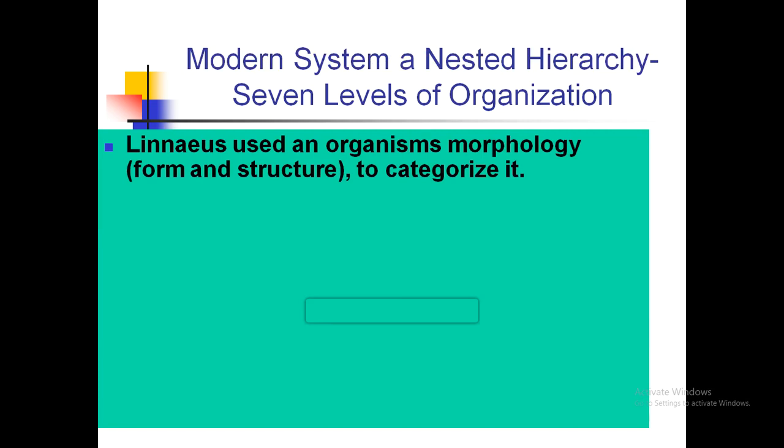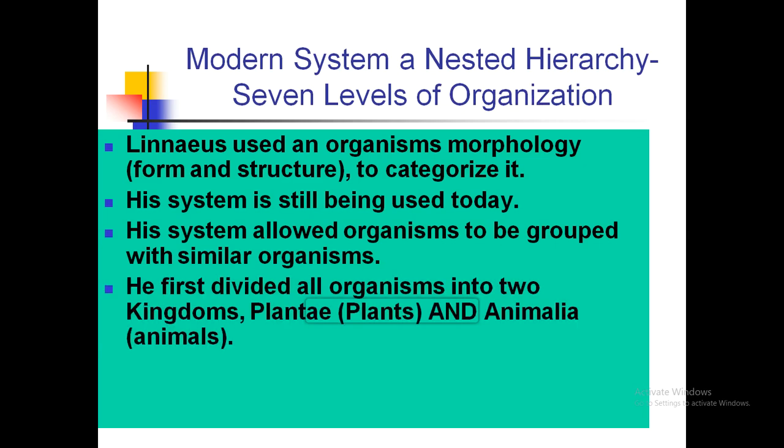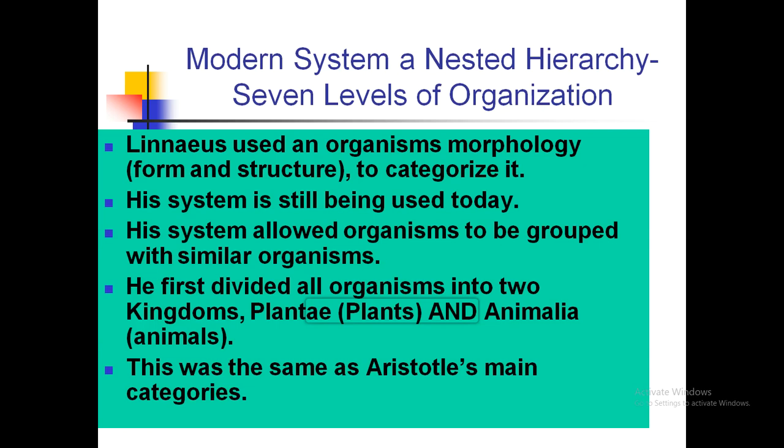According to the Linnaeus classification system, he used an organism's morphology, form and structures to categorize it. His system is still being used today because of his accuracy. His system allowed organisms to be grouped with similar organisms. He first divided all organisms into 2 kingdoms, Plantae and Animalia. This was the same as the classification method of Aristotle.